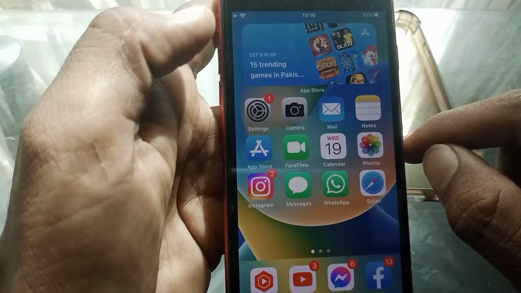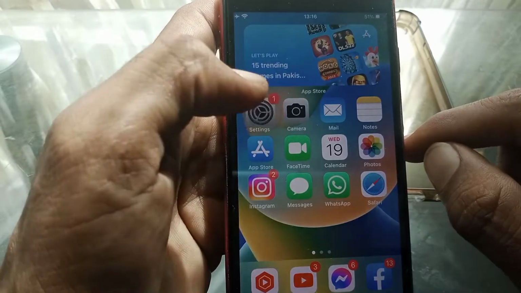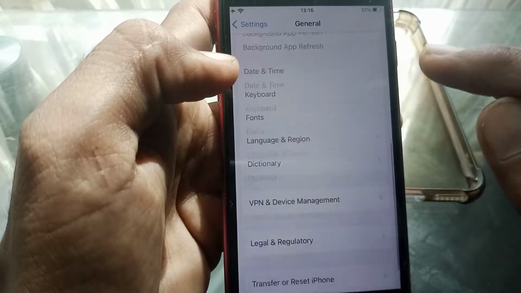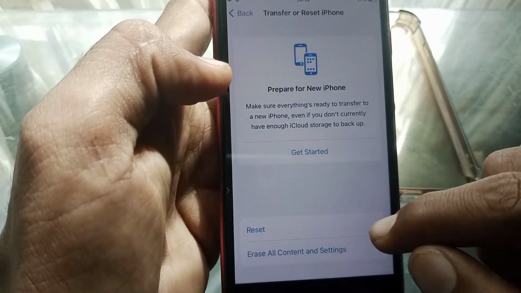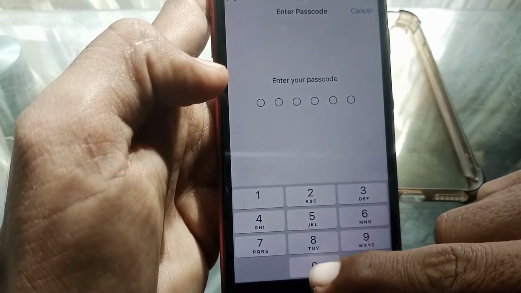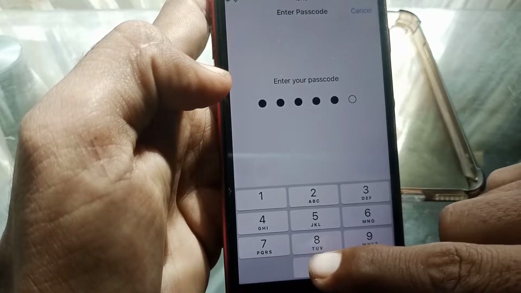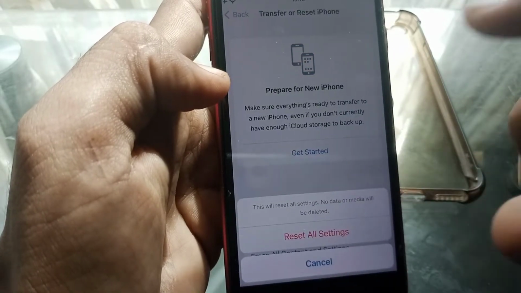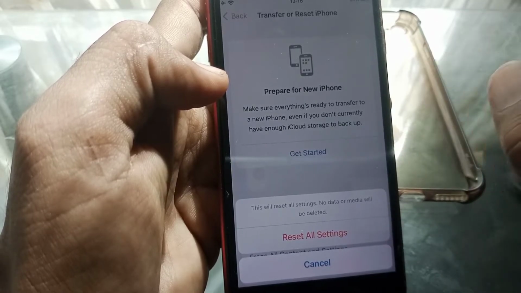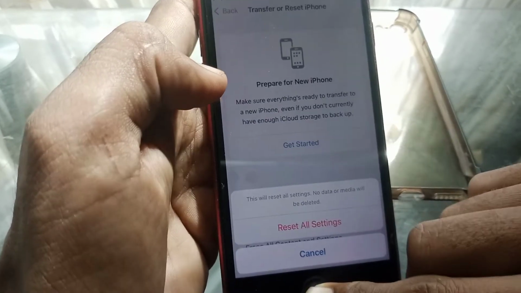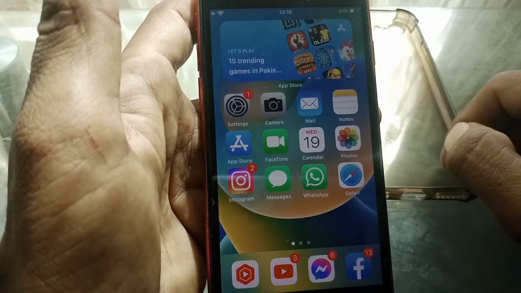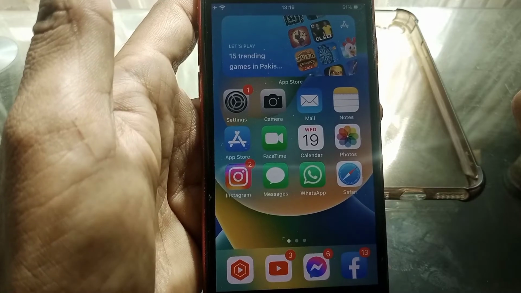And if the problem still exists, then what you need to do is simply open settings again, scroll down, tap on general again, scroll down all the way, tap on transfer or reset, tap on reset, tap on reset all settings. So you have to reset all settings, because after reset all settings your problem of iPhone will be fixed. This will reset all settings, no data or media will be deleted. And after that you have to restart your device, and after that hopefully your problem will be fixed. So that is it guys for today's video.